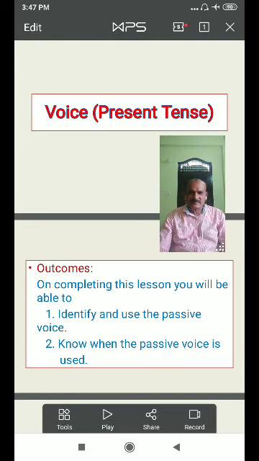You will directly identify passive voice sentences and how and where it is used. Second point, know when the passive voice is used, where we use it, how we use it, and what the structure is.